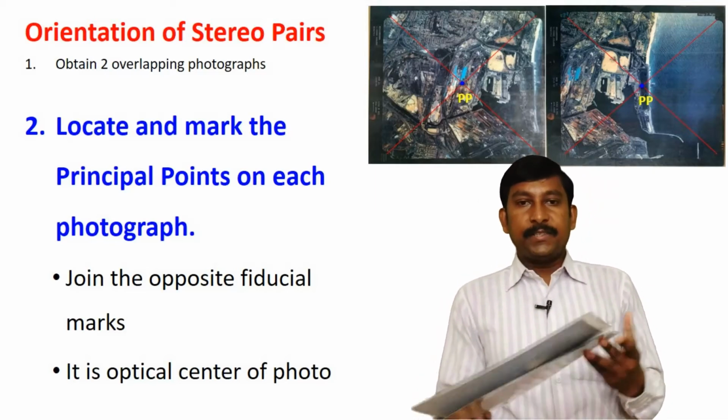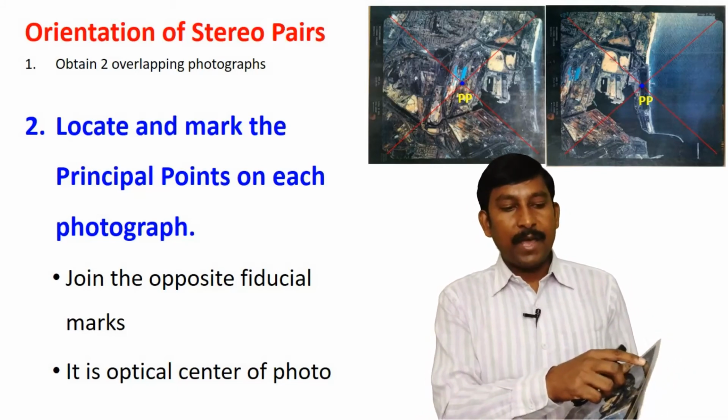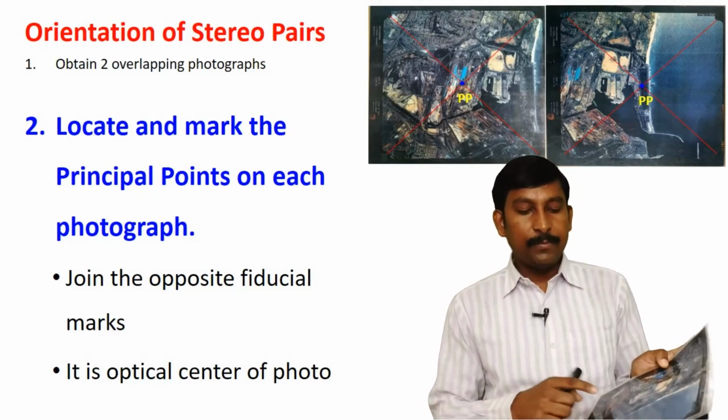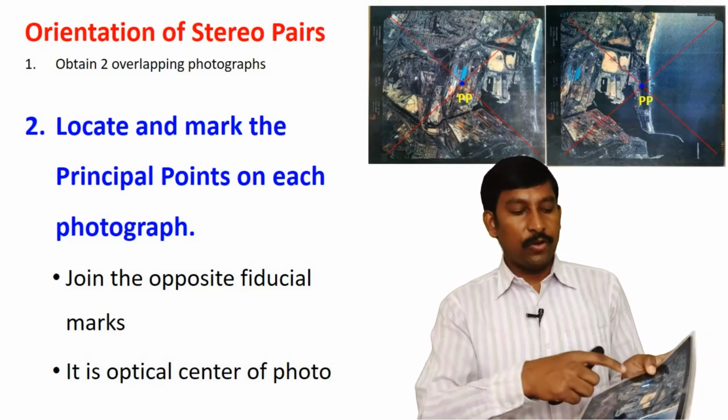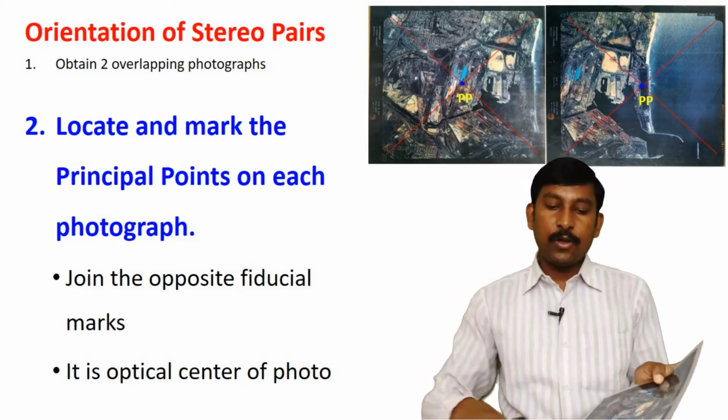Next step, locate and mark the principal point on each photograph. Firstly, you identify the fiducial marks. Fiducial marks are always on the corners of the photograph, or sometimes in the middle portion, but always on the edge of the photograph.